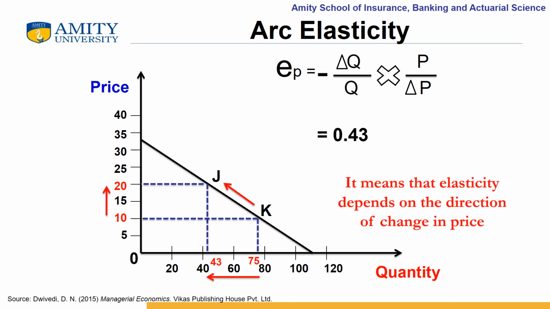It means that elasticity depends on the direction of change in the price. Therefore, while measuring price elasticity using this method, the direction of price change should be carefully noted. Otherwise, it will lead to a wrong decision regarding the change in the price.